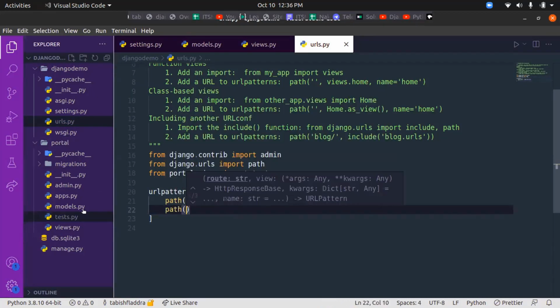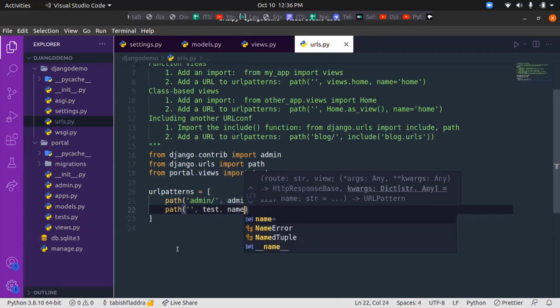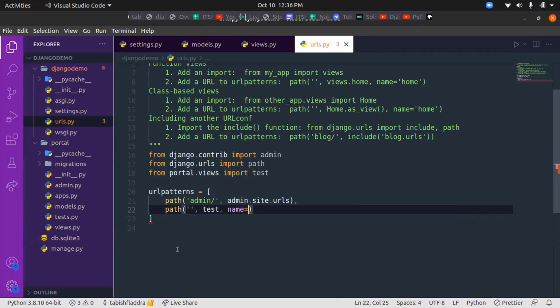Yeah, so we'll write a path. It is the main page, that is the home page. This will be the home page, and we'll pass this function, and we'll give it a name. Name will be my test function.